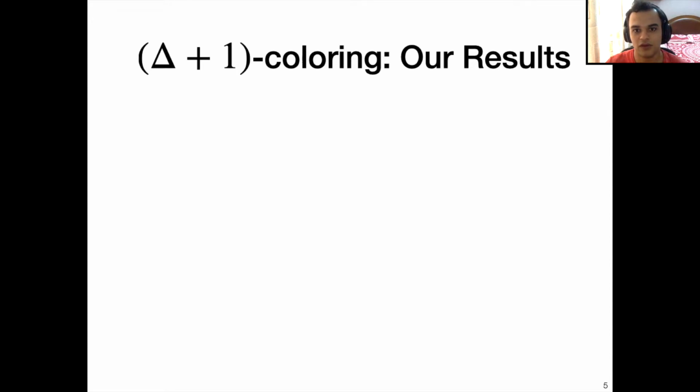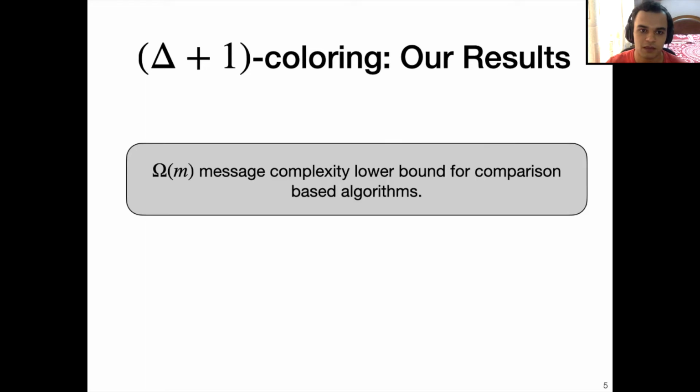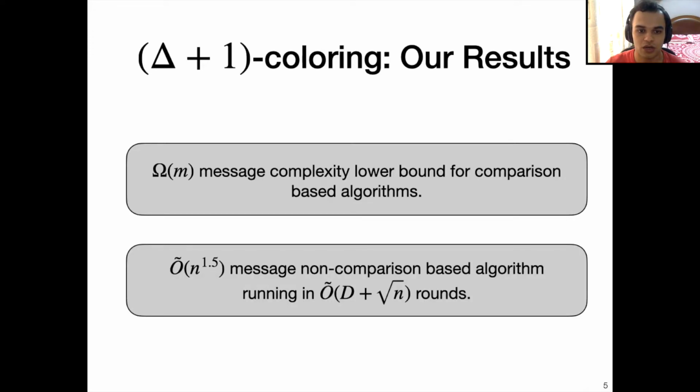We try to get similar results for delta plus 1 coloring in this work. In particular, we show omega m message complexity lower bound for comparison based algorithms, and we show an O tilde n to the 1.5 message non-comparison based algorithm running in O tilde D plus square root of n rounds. Here the O tilde notation hides polylogarithmic factors in n.